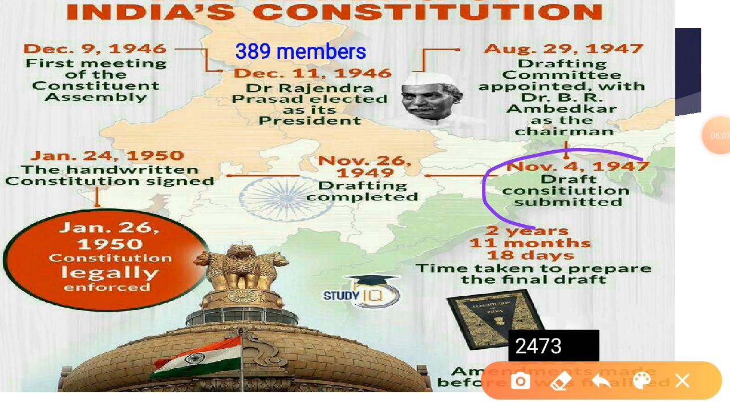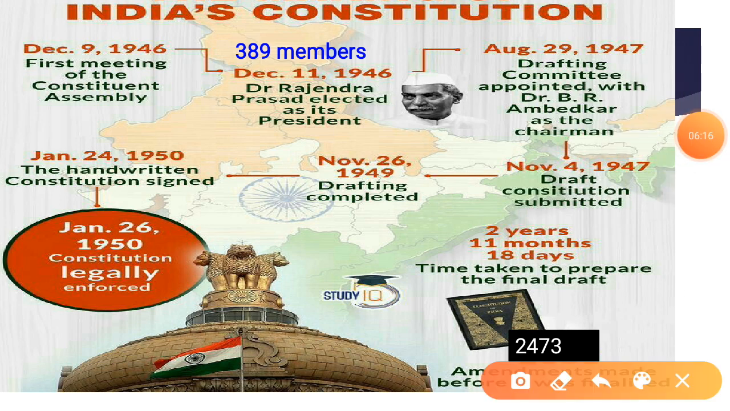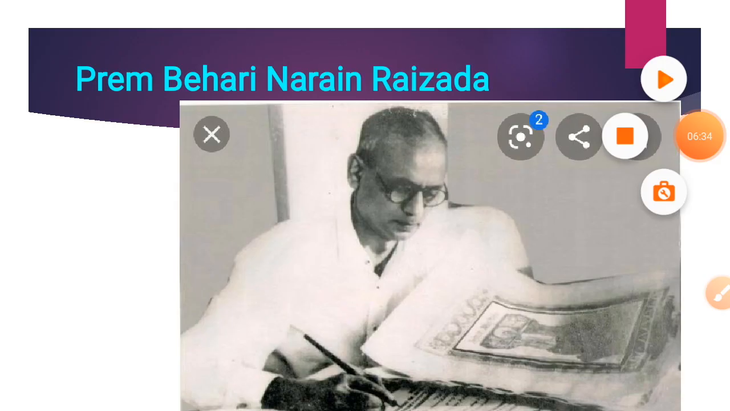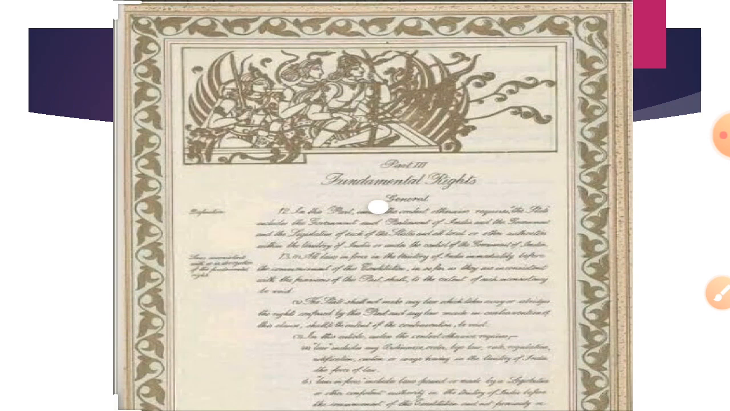Next, on November 4, 1947, the draft constitution was submitted. Next, on November 26, 1949, the drafting work was completed. Next, on January 24, 1950, the handwritten constitution was signed. Prem Bihari Raizada was the calligrapher of the Indian Constitution. The original constitution was handwritten by him in a flowing italic style.